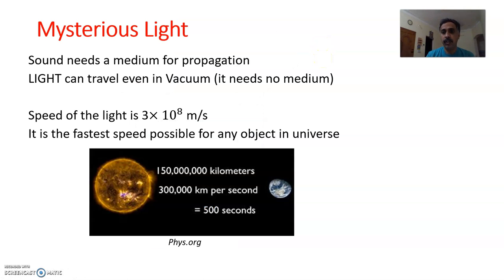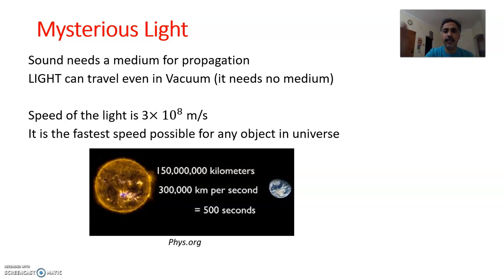Still, the light is mysterious, or the mystery of light continues, as I said. Why? Because sound needs a medium for propagation. We know when I speak, the sound from my voice travels in the medium air and it compresses and expands.